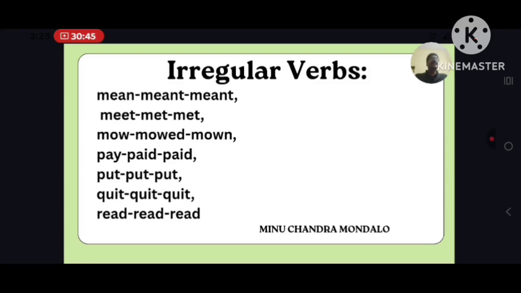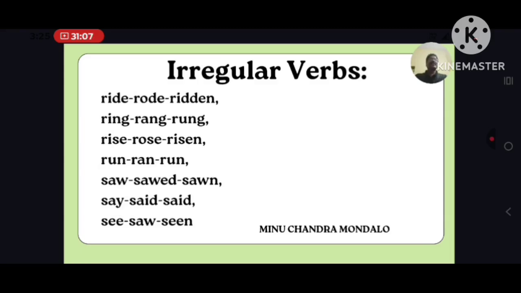Read, read, read. Now just observe how I pronounce the three words. Read, read, read. Spellings are the same but pronunciations are different. Similarly, write, wrote, written.